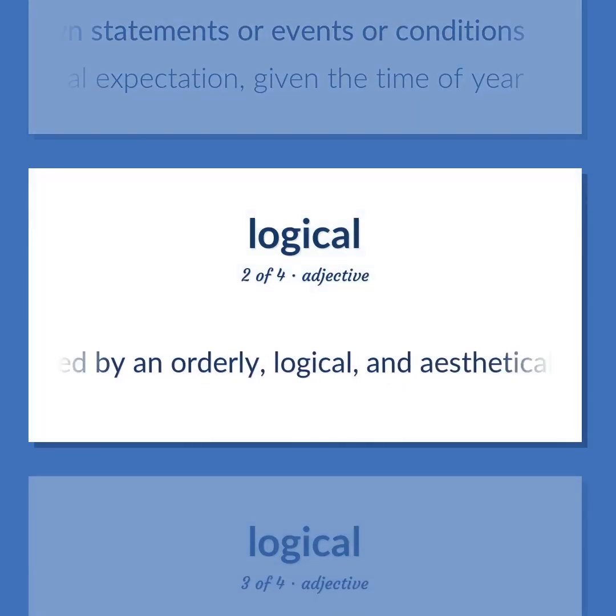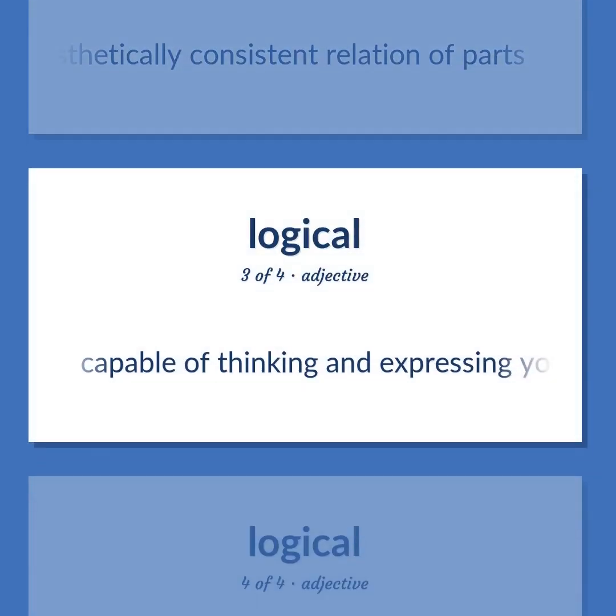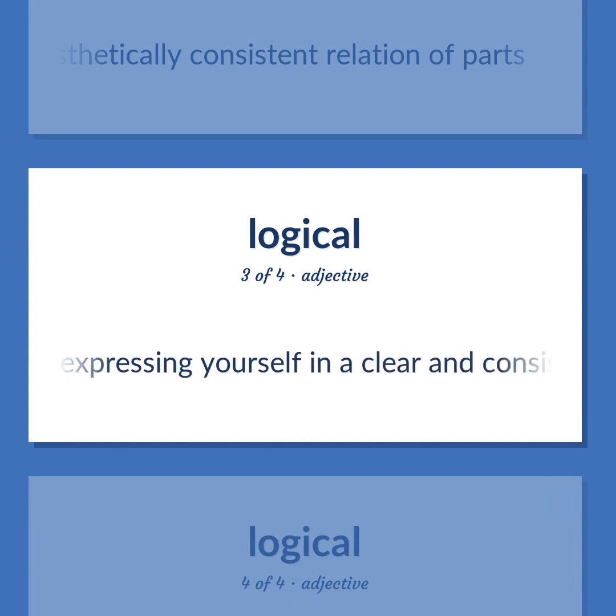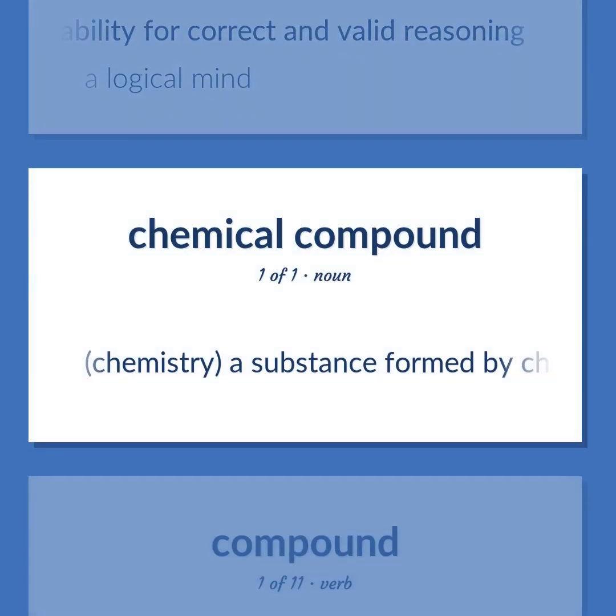Marked by an orderly, logical, and aesthetically consistent relation of parts. Capable of thinking and expressing yourself in a clear and consistent manner. Capable of or reflecting the capability for correct and valid reasoning. A logical mind. Chemistry. A substance formed by chemical union of two or more elements or ingredients in definite proportion by weight.